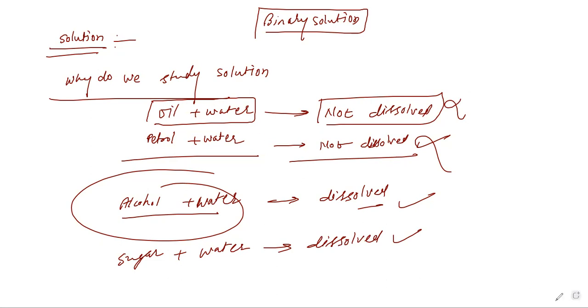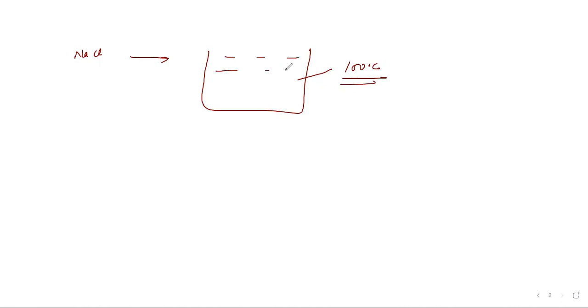Suppose one more concept I am telling you: I am adding NaCl in water. Water has a boiling point of 100 degrees C. Now in the water, if you add NaCl, it is going to ionize into Na plus and Cl minus. The number of ions will increase. So what will happen to the boiling point? Will it be the same, or will it increase or decrease?